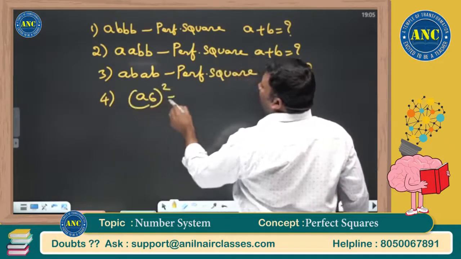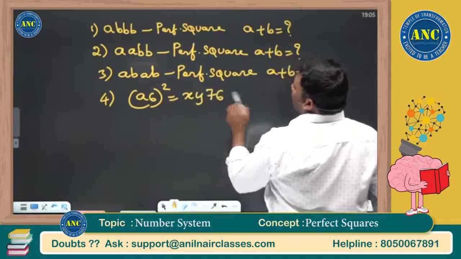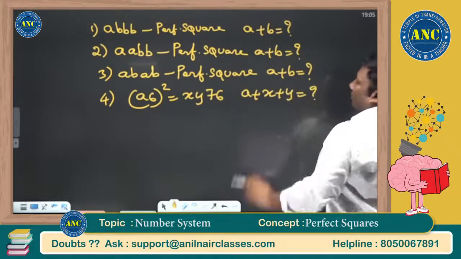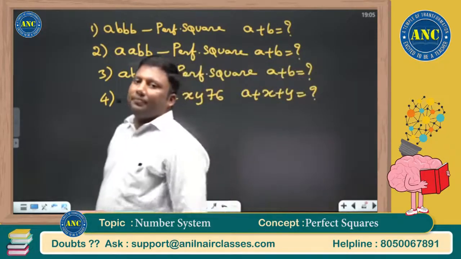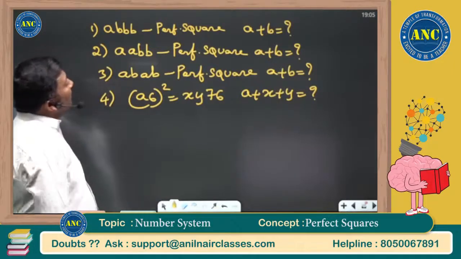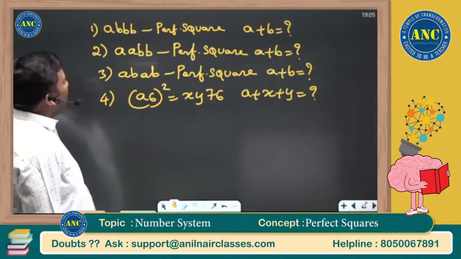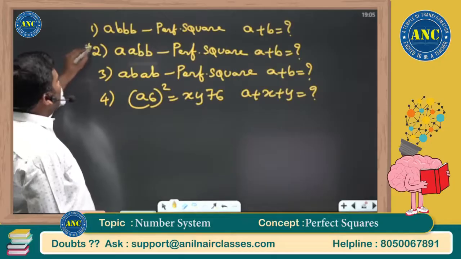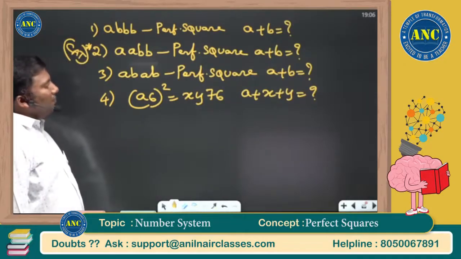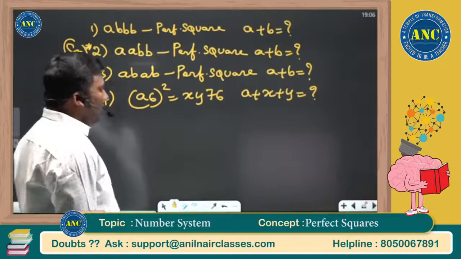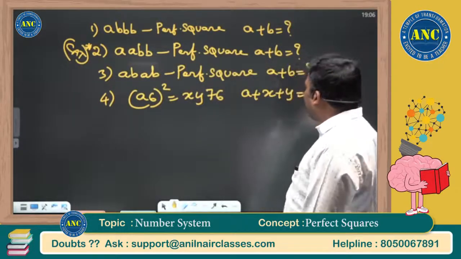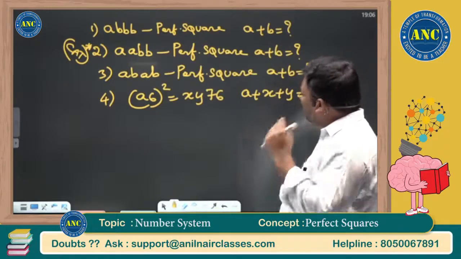Two questions. First: AAAB is a perfect square. Find the value of A plus B. This is an original CAT question. Second: AB is a perfect square. Find A plus B. Actually, the second: A6 whole square equivalent to XY76. Find A plus X plus Y.